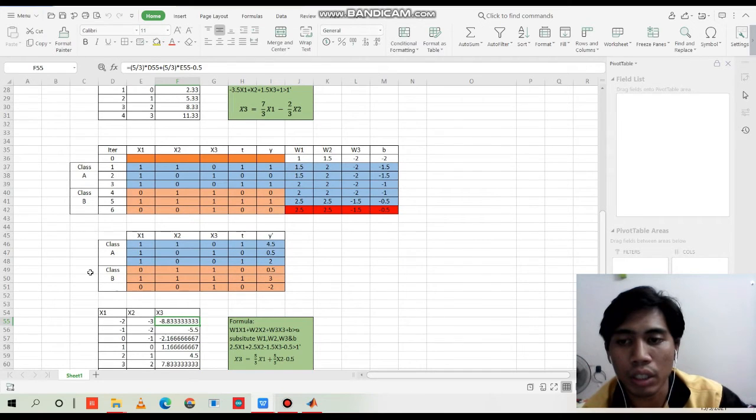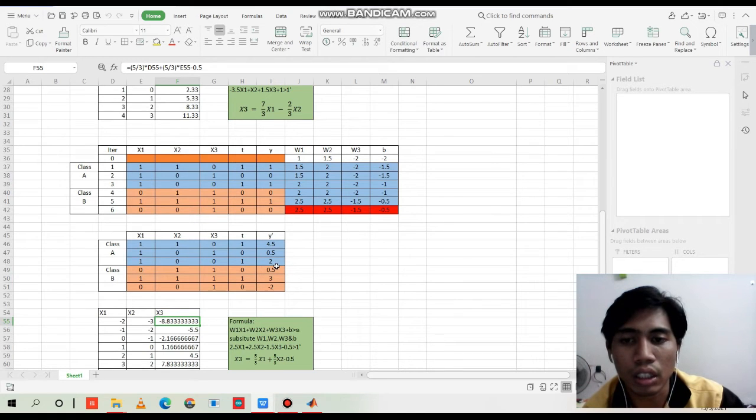We also compare the data given and the target. As you can see, for the first iteration, we get 4.5. That means more than 1, and 0. And for the second, 0.5 is less than 1, which is 0.